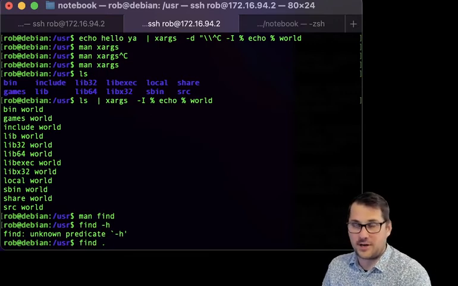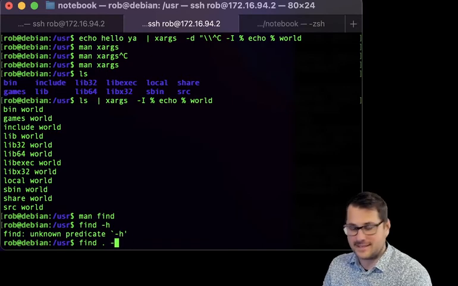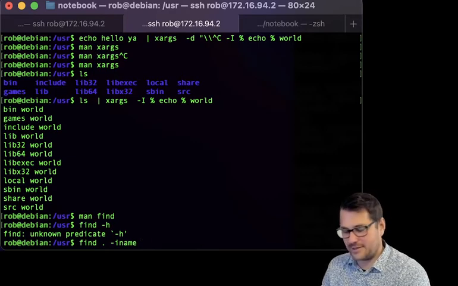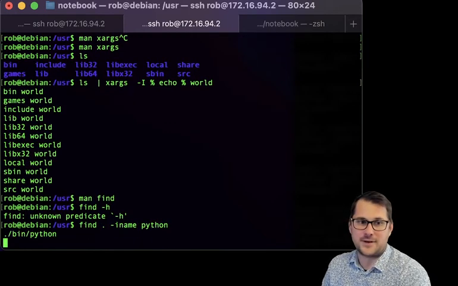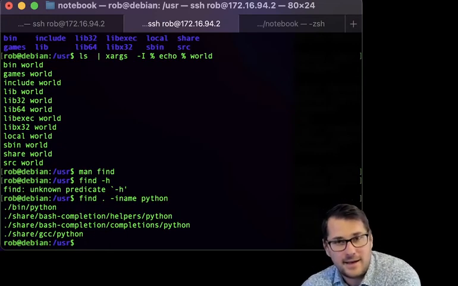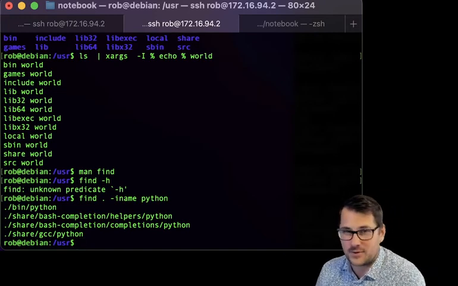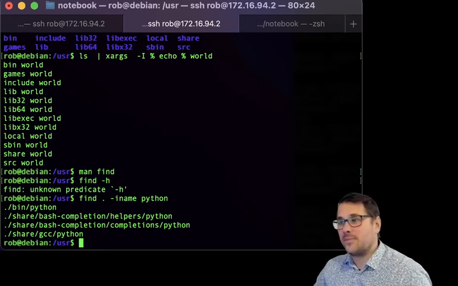I usually give the dot because I'm a pedantic kind of person. -name. You can use -iname for case insensitive, which is nice. You do have to spell name correctly. And let's say I don't know what I'm searching for. I'm in /usr. I'm going to search for Python. It's also spelled correctly. That's the one I use almost all the time. And don't forget about globbing, and that you might have to use a backslash to escape the star, because otherwise it might be matching everything in this folder, which is odd if you don't know what it's doing. But that's all I have for you today.